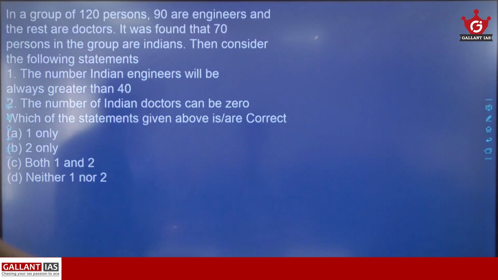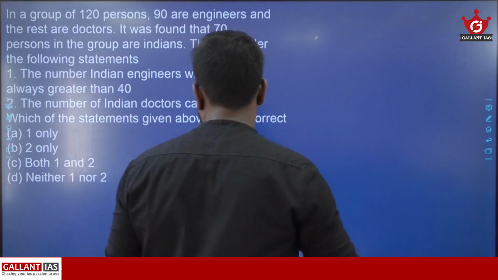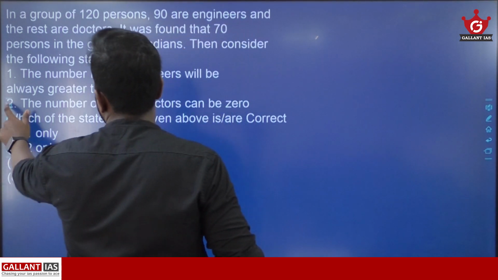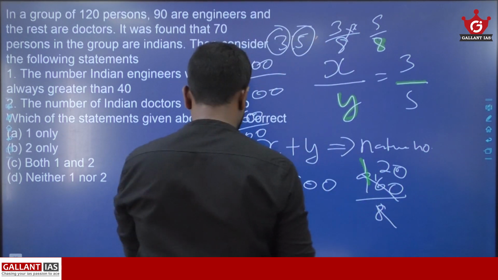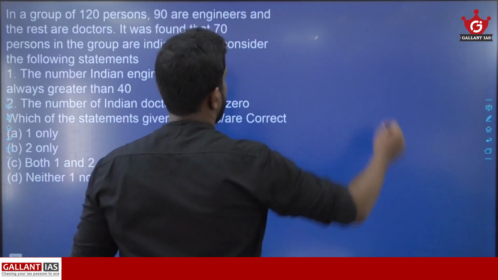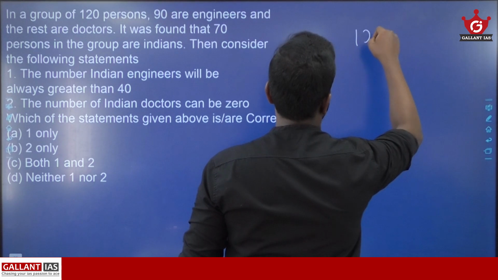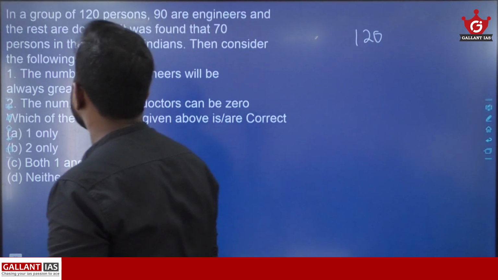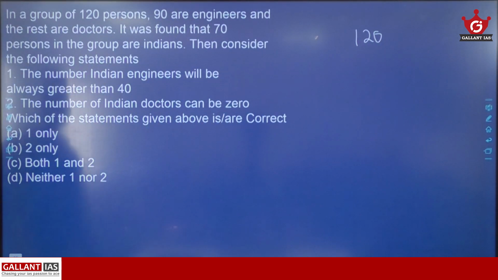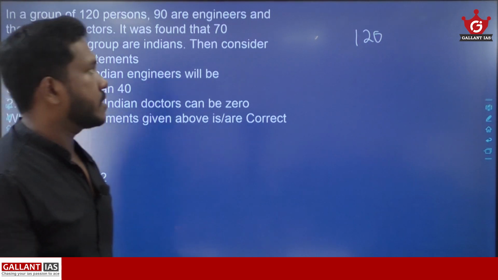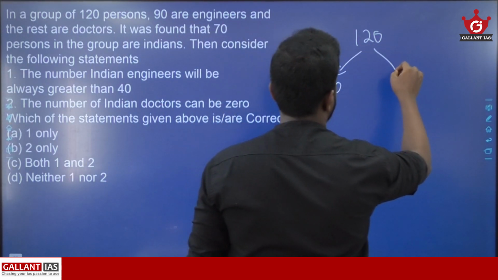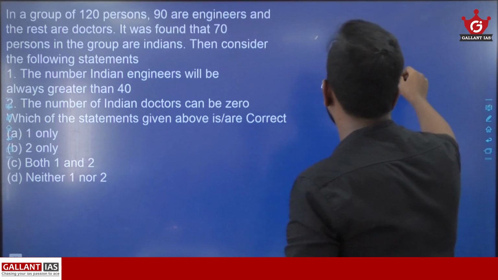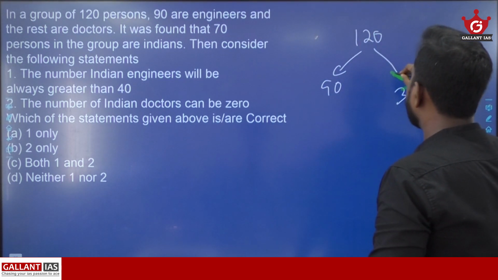Here the question says that the total number of persons is 120. Out of 120, 90 are engineers and the rest are doctors, so the number of doctors will be 30.